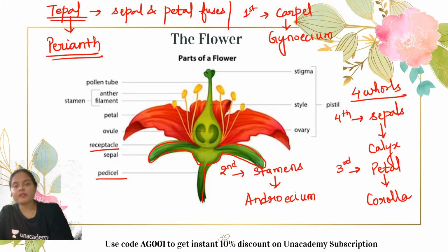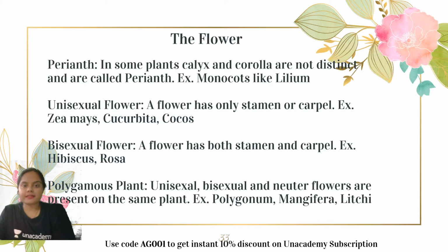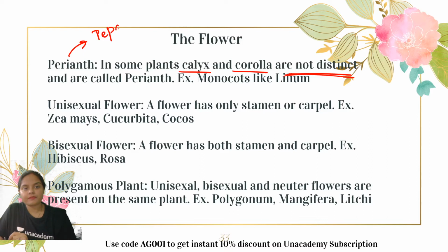We will be observing all various astonishing features related to flower in detail in today's class. Okay, guys. Now moving ahead, I have included some definitions and also the types of flowers. So I've already introduced what perianth is, when the calyx and the corolla are not distinctly present. They are known as perianth. And the unit of perianth is what? It is tepal. Now, flower can be unisexual, flower can be bisexual.